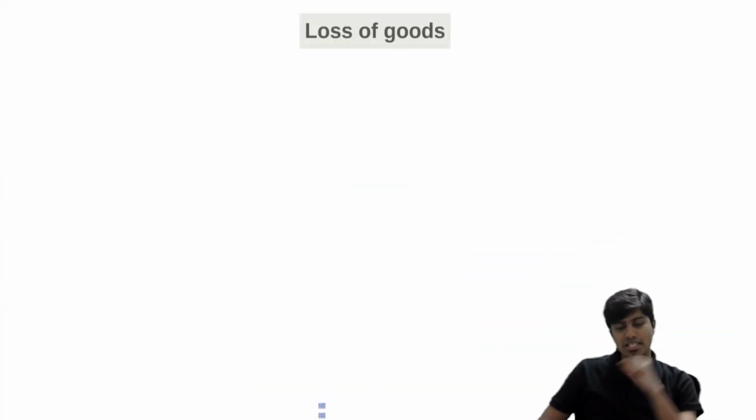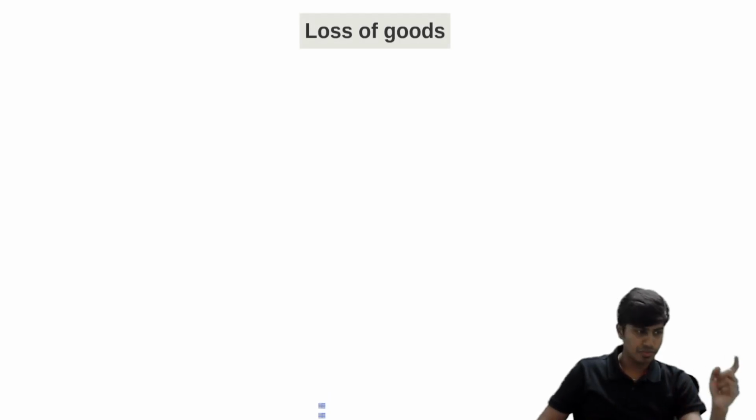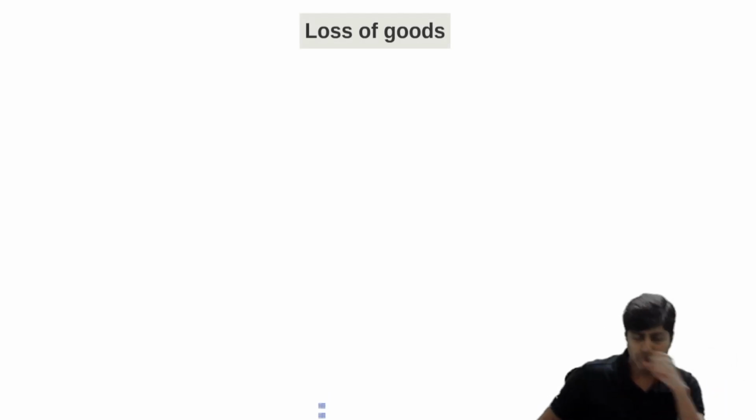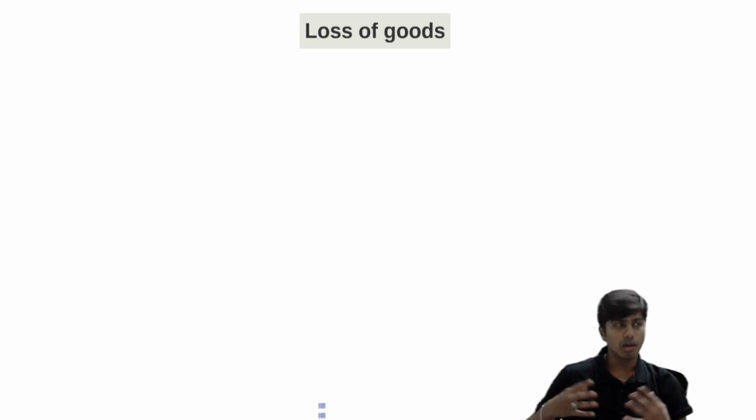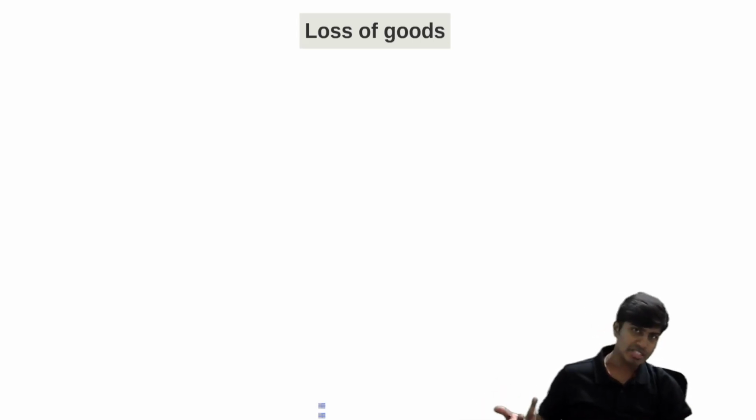Then let's discuss how to treat loss of goods. Now, I told you that 1000 units are sent. It doesn't mean all the 1000 units are received by the consignee. Or let's say he received 1000 units and kept them in the godown. It need not so happen that all the 1000 units are what he sells. Some units might get damaged, might get lost. How do we treat this?